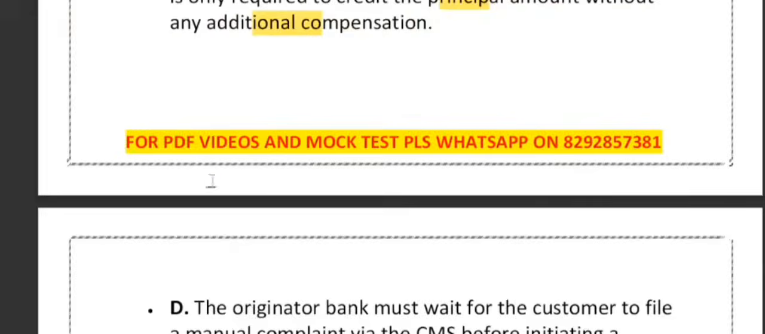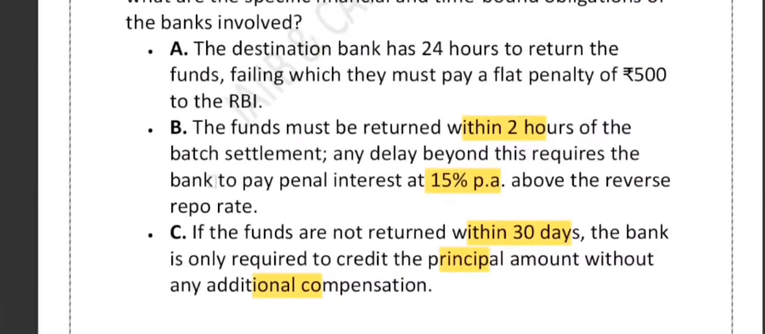Now if you look at the options they have given, option A says 24-hour return plus 500 rupees penalty to RBI. What do you think about it? Is it correct? No, it is not correct. Why? Because the RBI rule is 2 hours, not 24 hours, and the penalty is interest to the customer, not a flat fine to RBI. So the 500 rupees penalty is made up.